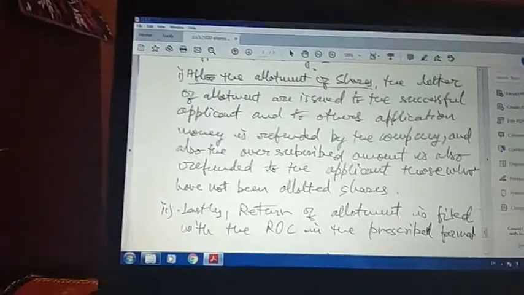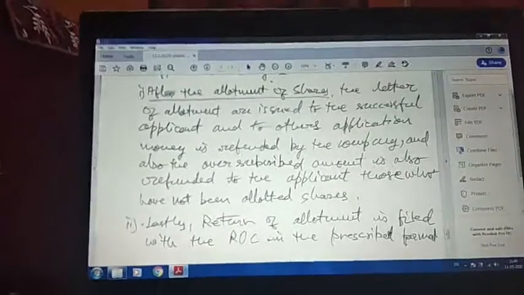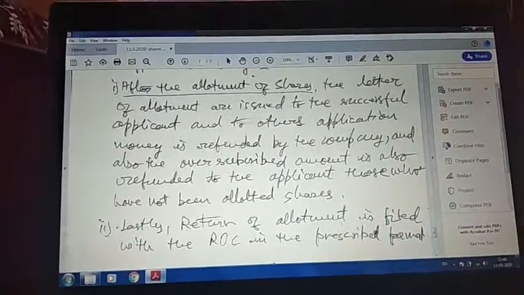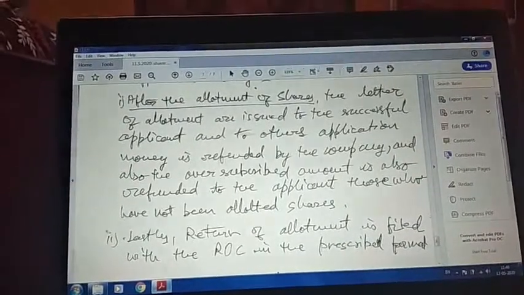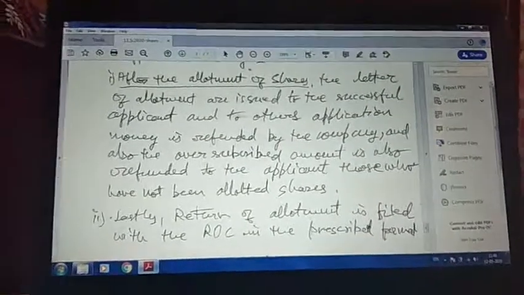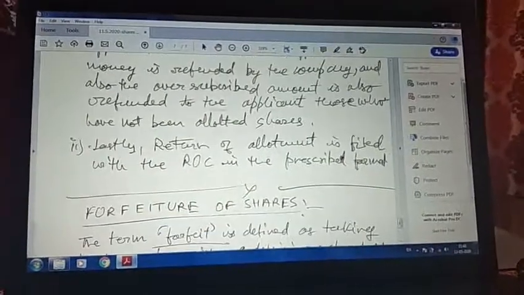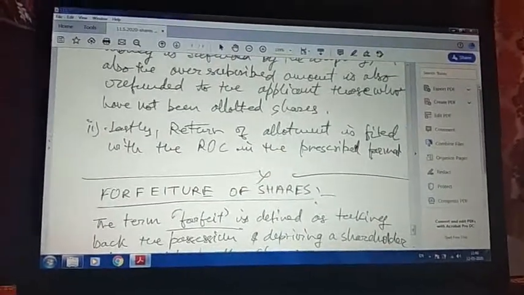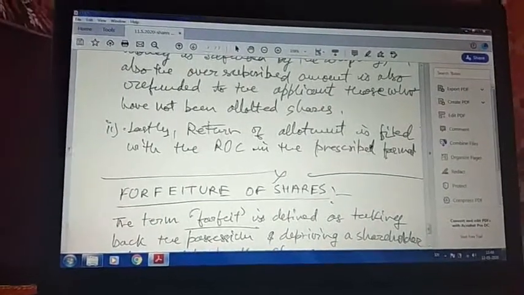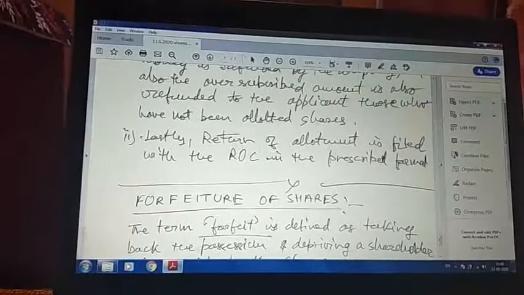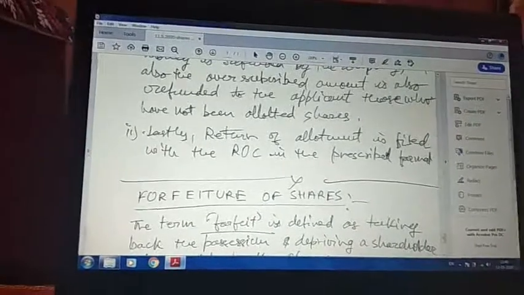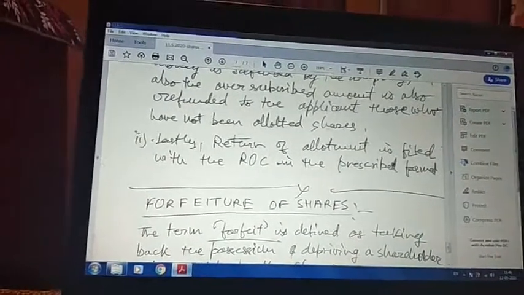So for example, you have sent the money for 1,000 shares, and you have been given only 600 shares. So naturally the remaining 400 shares' amount of money is returned to the person who has applied for the shares of the company. And lastly, a return of allotment is filed with the ROC in the prescribed format. So all these details, how many people have applied, what is the paid up capital, how many shares have been allotted, how many people have been returned their money, all these details ultimately are to be filed with the registrar of companies.